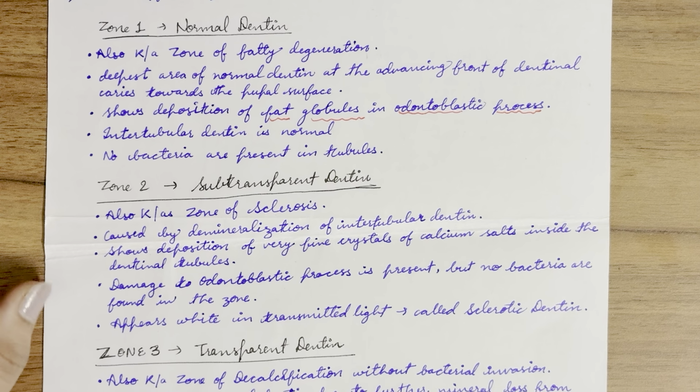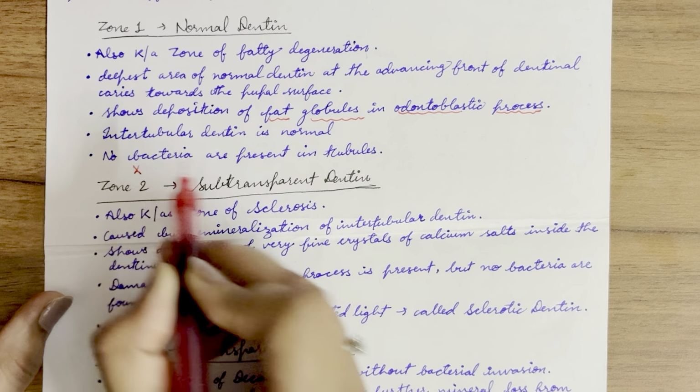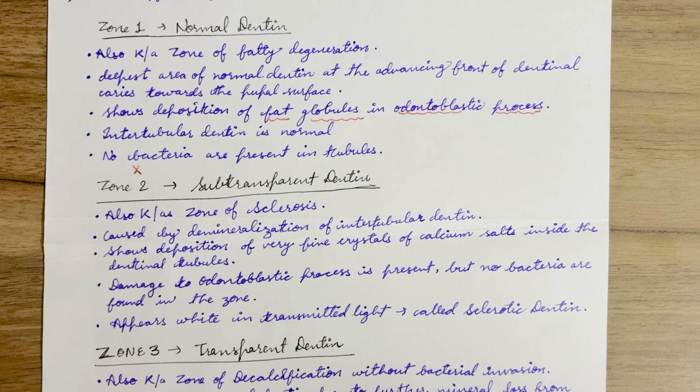Intertubular dentine is normal. No bacteria is present in tubules. Now, second zone, which is subtransparent dentine. It is also known as zone of sclerosis. It is caused by demineralization of intertubular dentine.